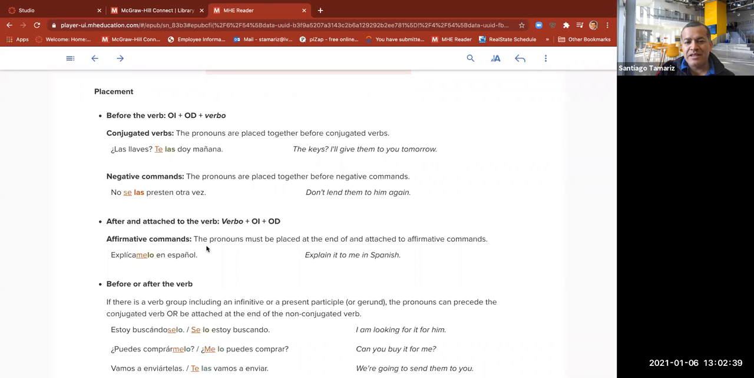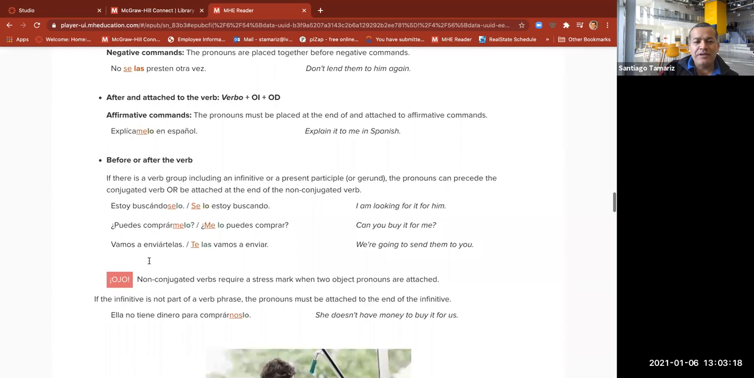Affirmative commands. The pronouns must be placed at the end of and attached to affirmative commands. Let's take a look. Explícamelo en español. Explain it to me in Spanish. Pronouns must be attached at the end of affirmative commands. Explica means explain. It to me, melo. Attached to the end of this command. Explícamelo. Indirect and direct. Always indirect and direct. Bien. But in this case, it becomes one long word. Vamos a ver otra aquí.